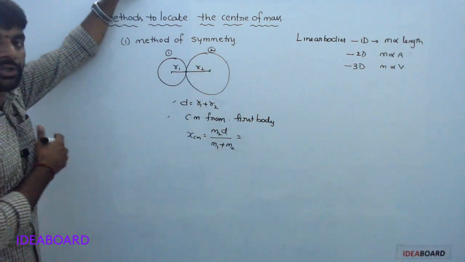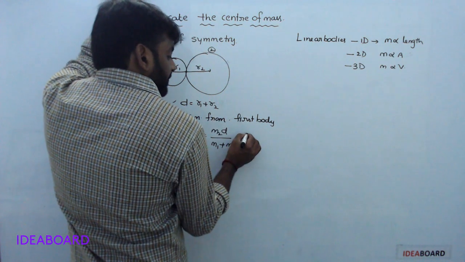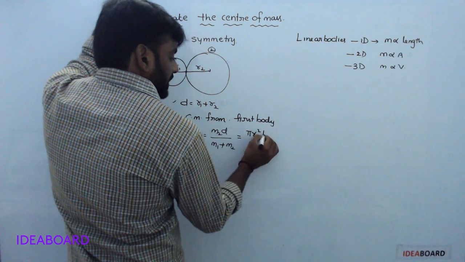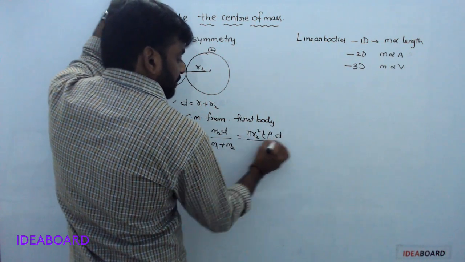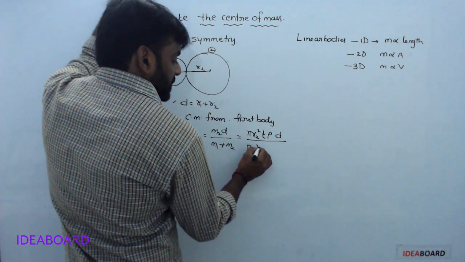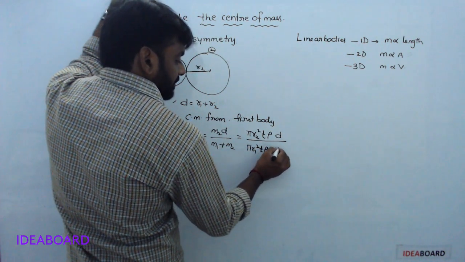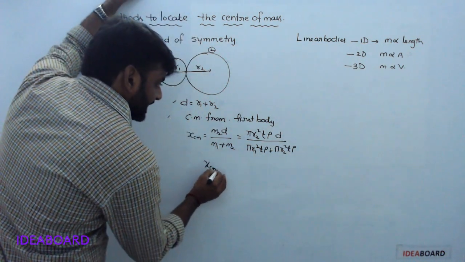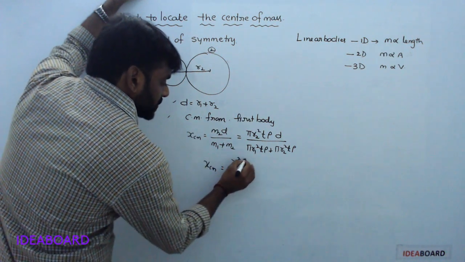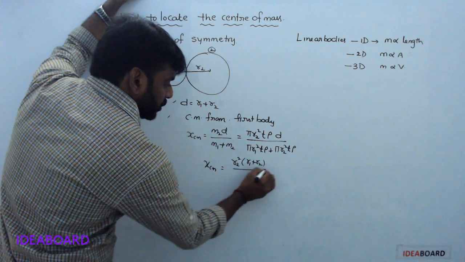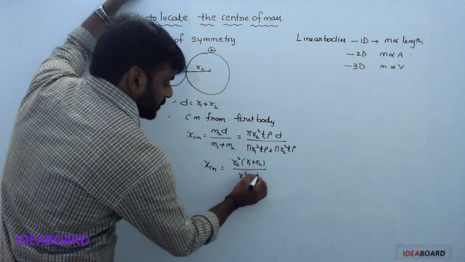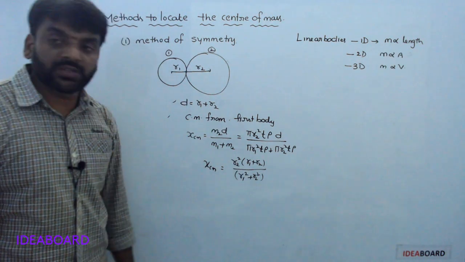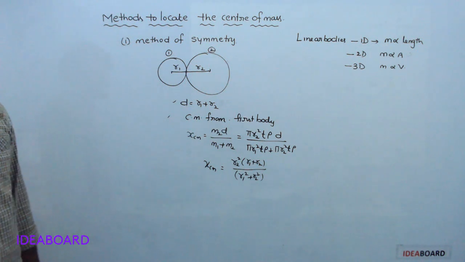It is a two dimensional body, so we take the radius. Area means pi r square, so mass is pi r2 square into thickness t into density rho, times d, by pi r1 square t rho plus pi r2 square t rho. Understood? So xcm is r2 square into r1 plus r2 by r1 square plus r2 square. Understood? Okay.